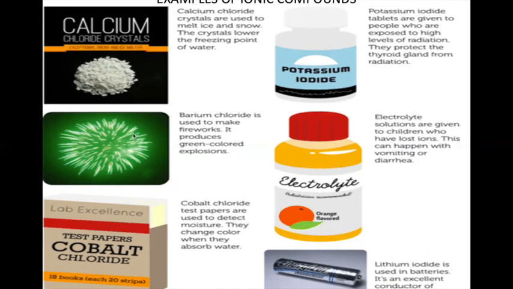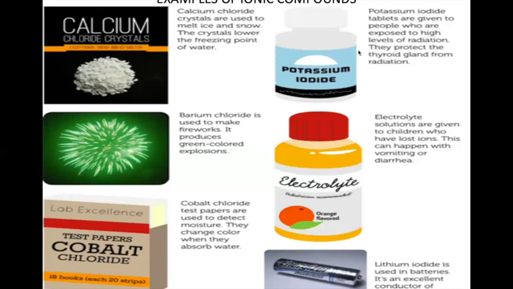Second is barium chloride. It is used to make fireworks. It produces green colored explosions. Cobalt chloride is used to detect moisture. It changes color whenever it absorbs water.